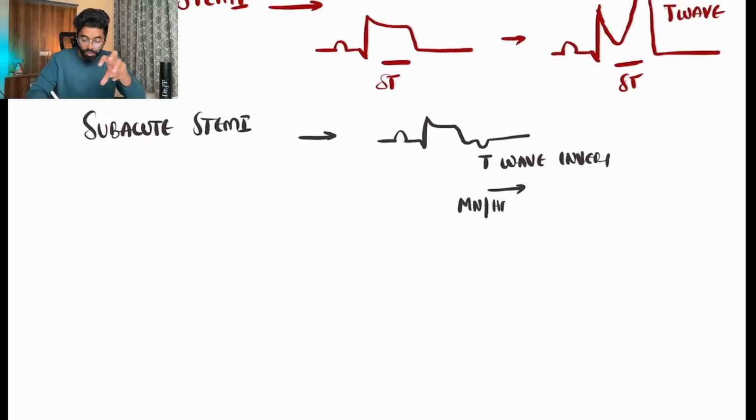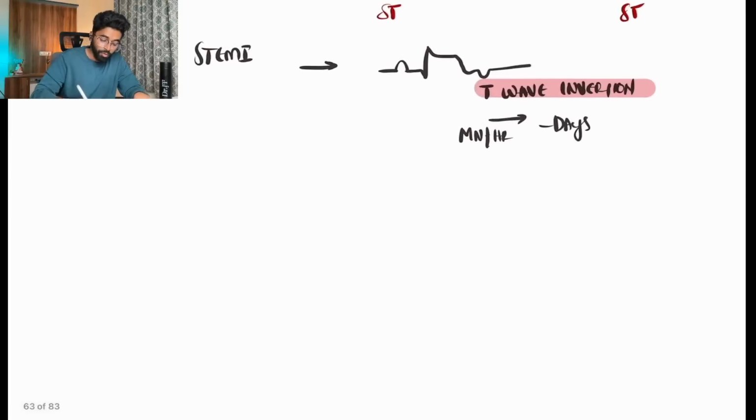So subacute MI or acute MI. Whenever a patient is having severe, acute chest pain and T wave inversion, we can consider this as one of the prominent ECG changes for an evolving type of MI, either an inferior wall MI or anterior MI.